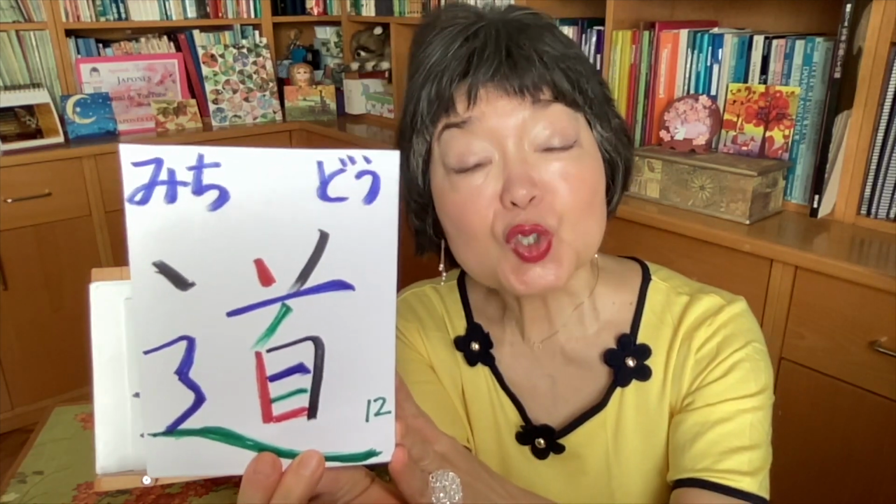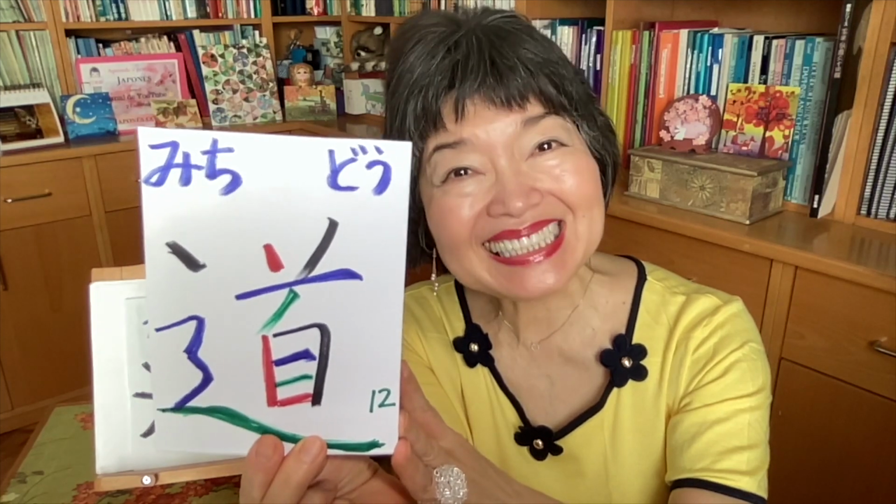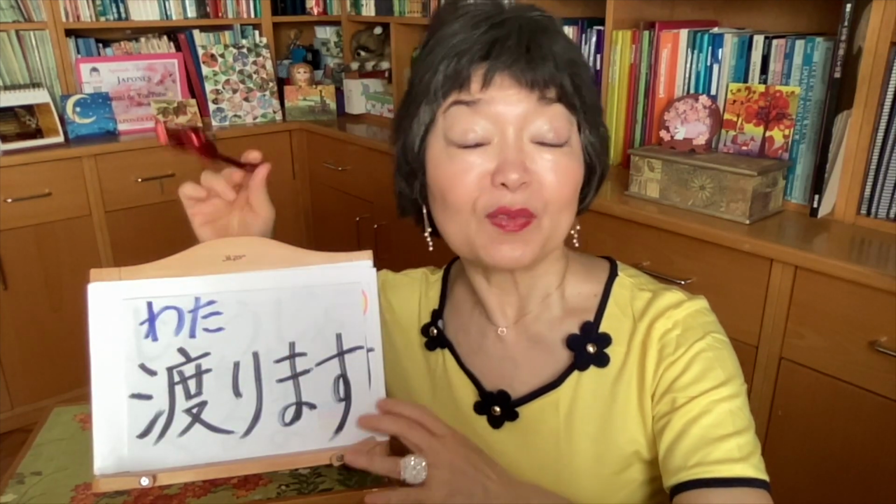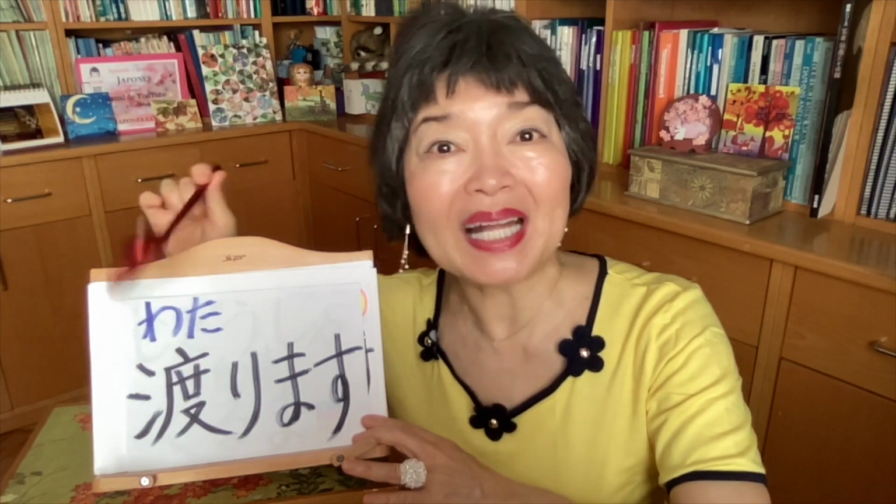The word street, we say 道. The verb to cross, 渡ります. For example, to cross the street, to cross the bridge, or to cross the river. 渡ります is group 1. So the te form and ta form are 渡って, 渡った, with the small っ, the jump sound. And the nai form, 渡らない. And the dictionary form that we're going to use now, 渡る.